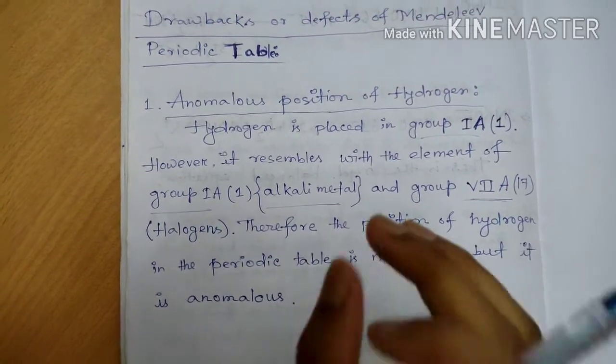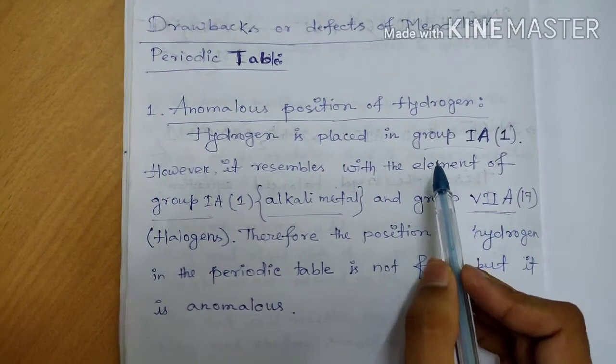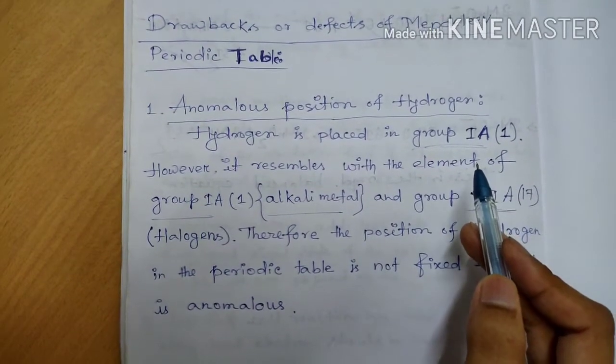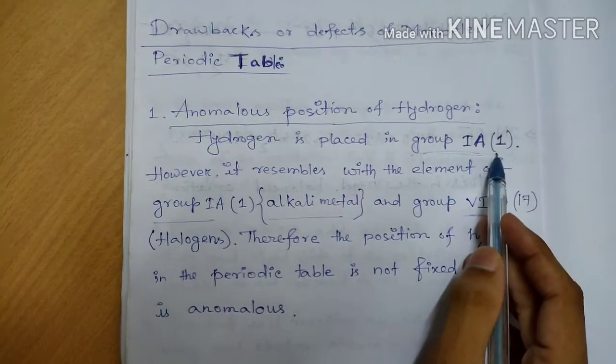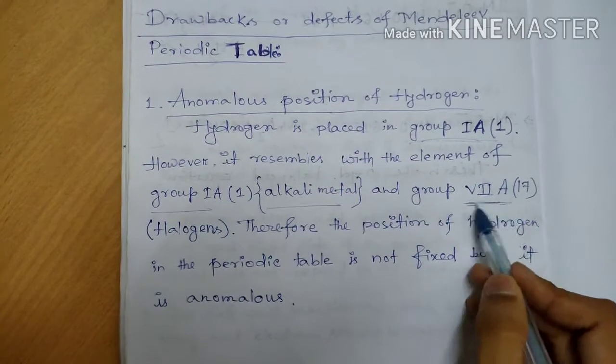First of all you have to know what the elements of group 1A are, which group is group 1A, and which group is 7A.